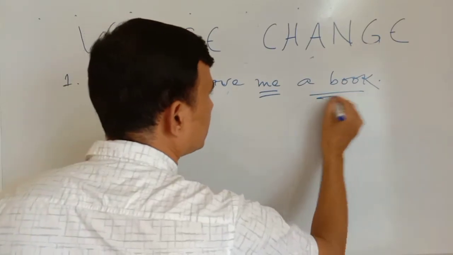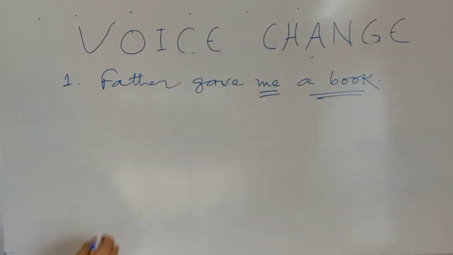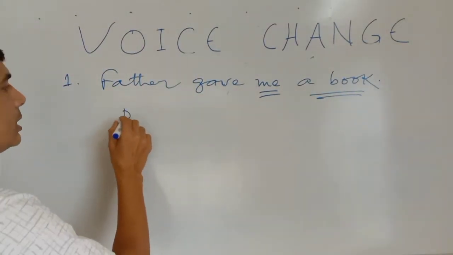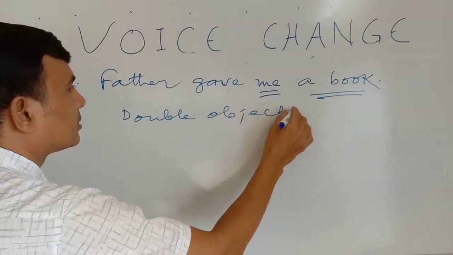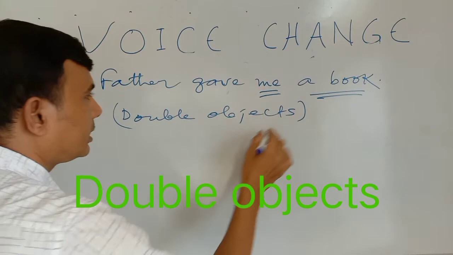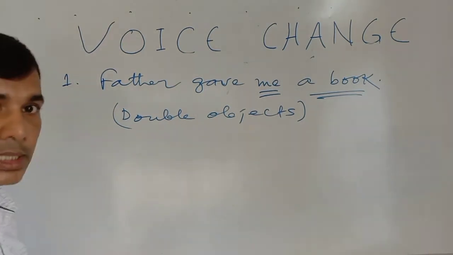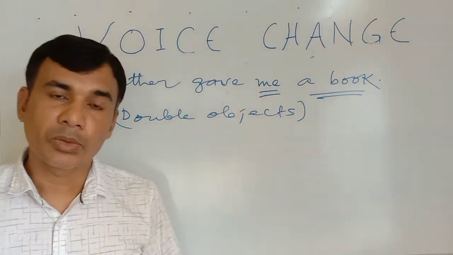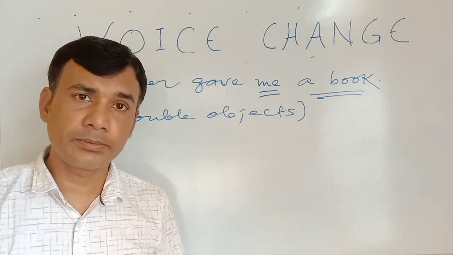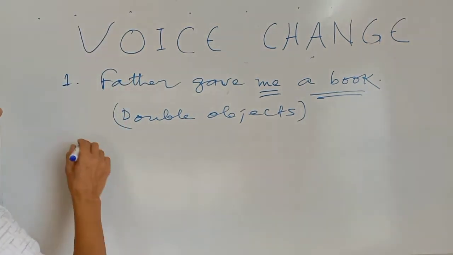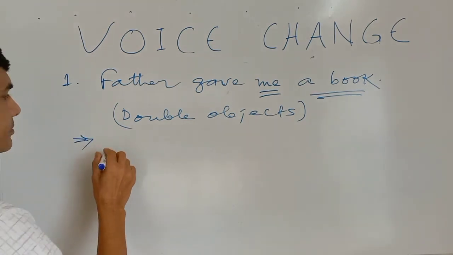These are the objects. So this is a sentence where we have a double object. Okay, when there are two objects in a sentence, we can take either of the two objects and change the voice, change to the passive form. Look at the passive form.